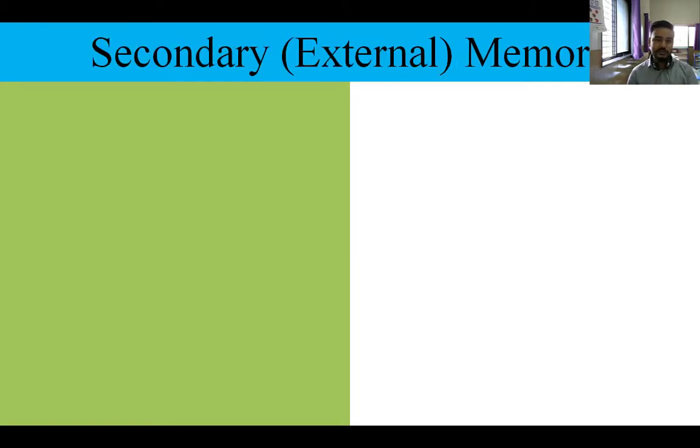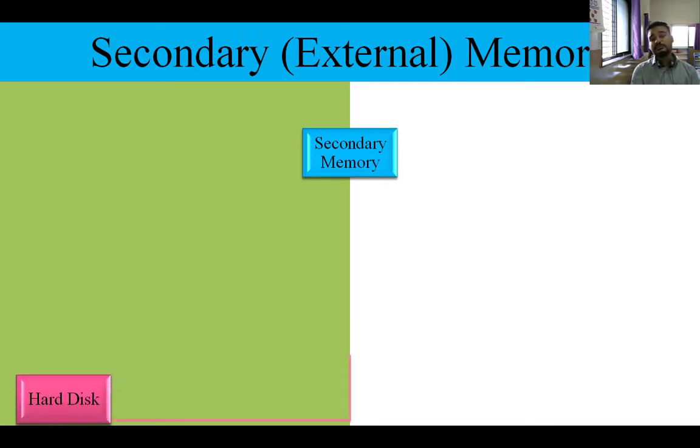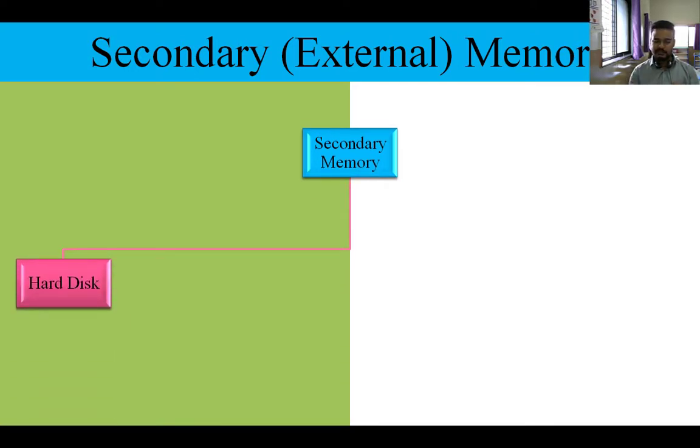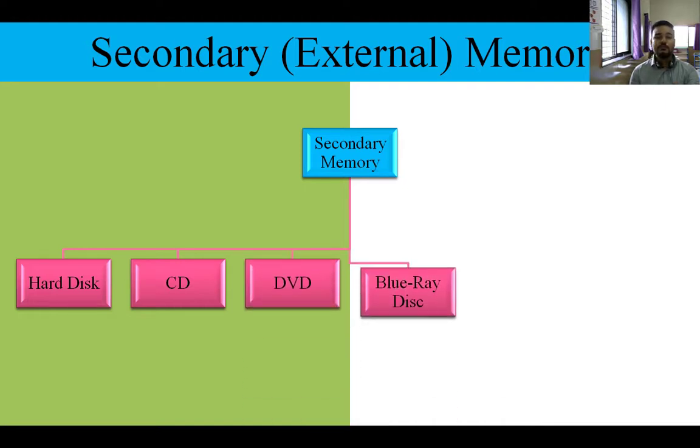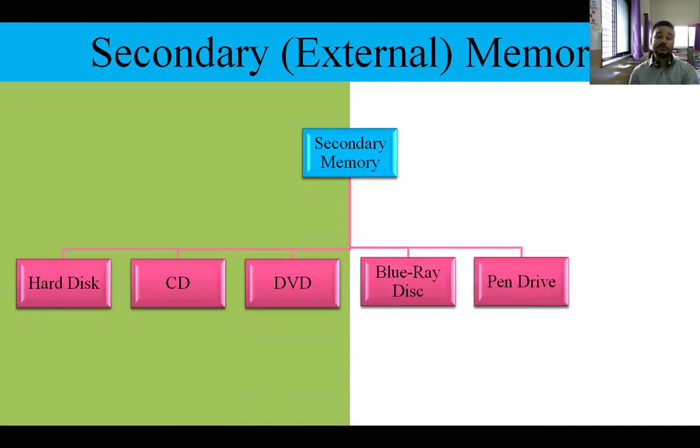Now we are going to learn about the secondary memory, which is also known as external memory. This secondary memory is divided into multiple types. First one is hard disk, second one is CD, third one is DVD, fourth one is a Blu-ray disc, fifth one is a pen drive, sixth one is memory card. Got it? Now we are going to see each one of them in detail.